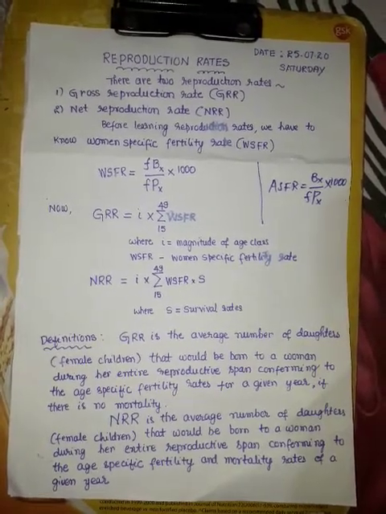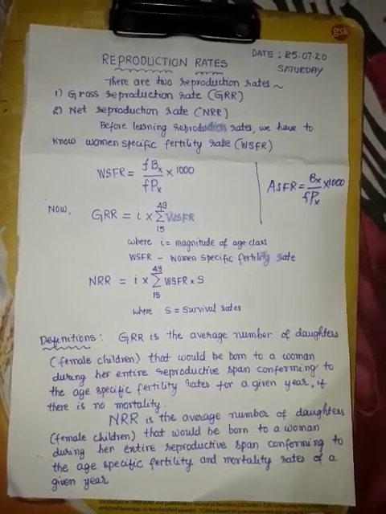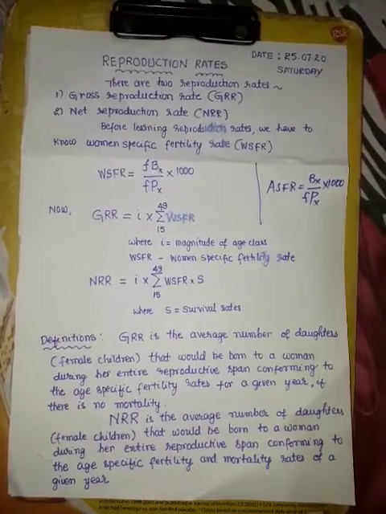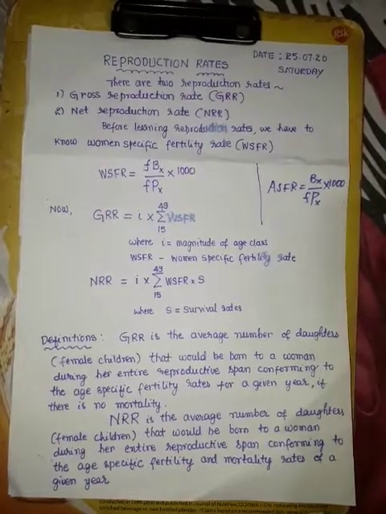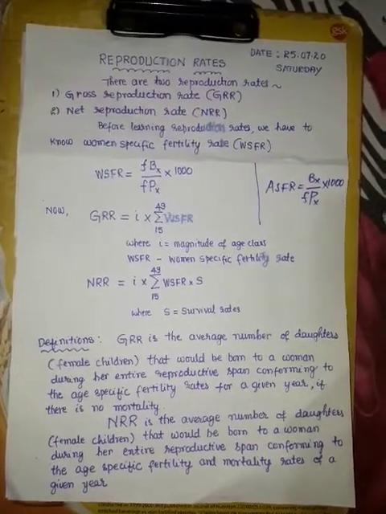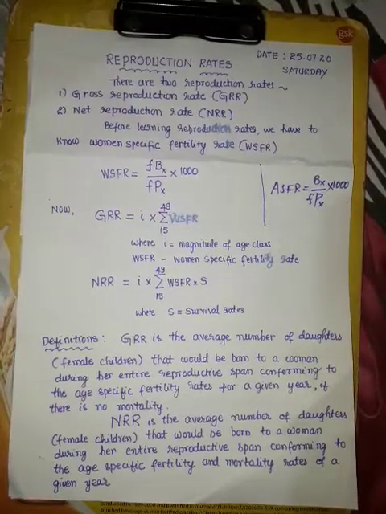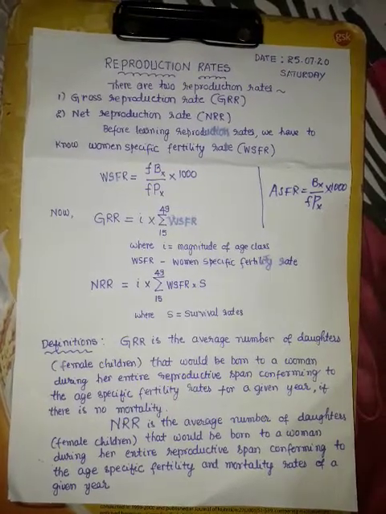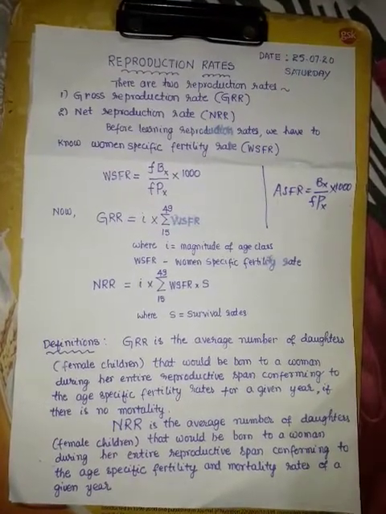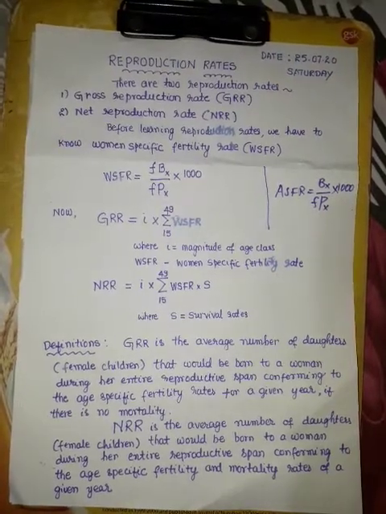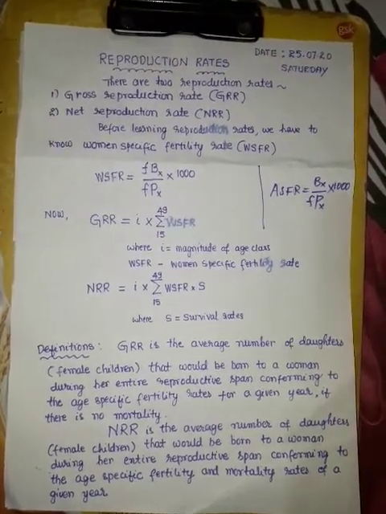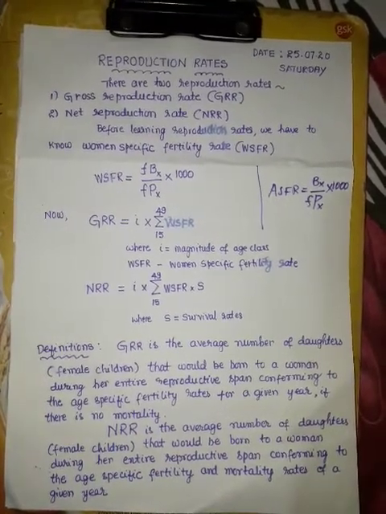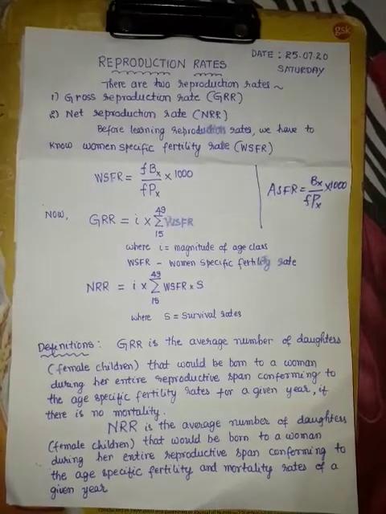They are the promoters of the population because they are the future mothers. So for the development of the population, or for the progress of the population, or promotion of the population, the female babies or the female children are more responsible. That's why we have to consider only female births. So that is added in WSFR. WSFR is equal to FBX divided by FPX into 1000.